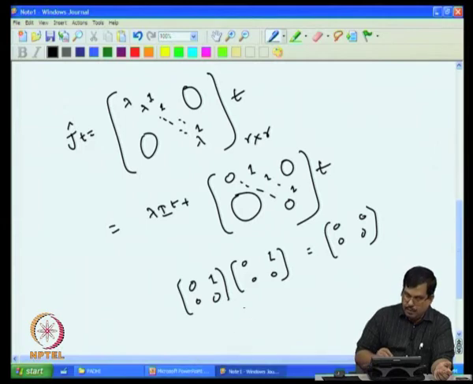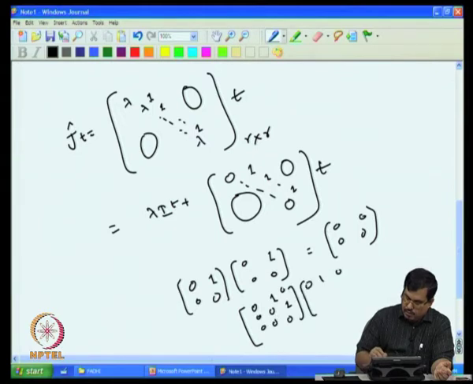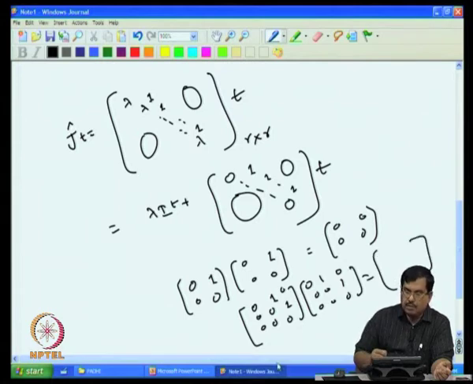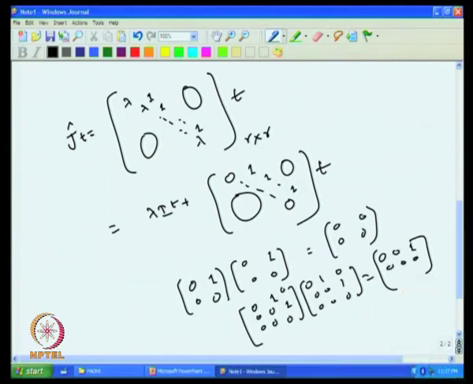And if it happens to be 3 by 3, let us say, you have 0, 0, 0 and then 1 here, 1 here. You have this, and then multiply with 0, 1, 0 and then 0, 0, 1, 0, 0, 0. You multiply that, you can verify this, it will happen to be 0, 0, 1, 0, 0, 0, 0, 0, 0.